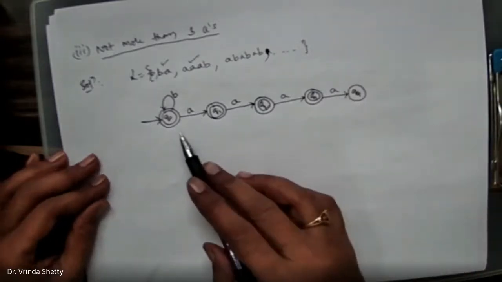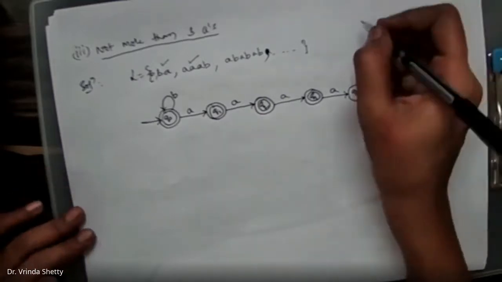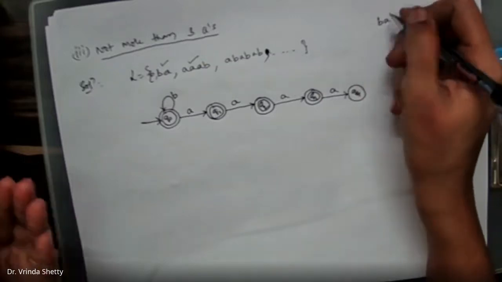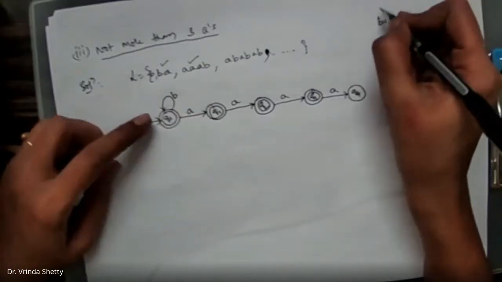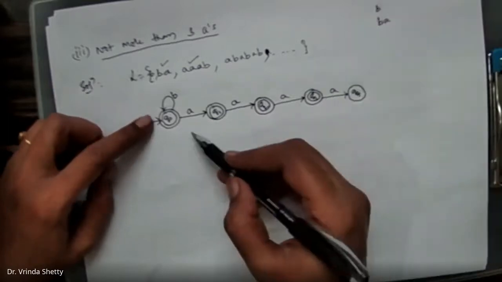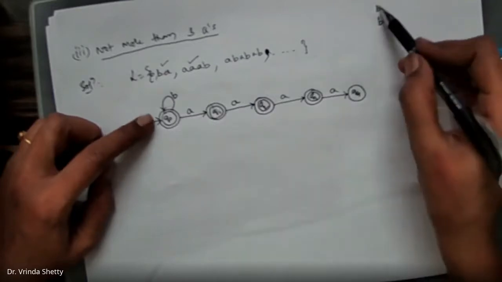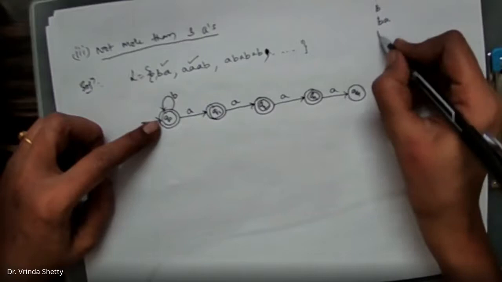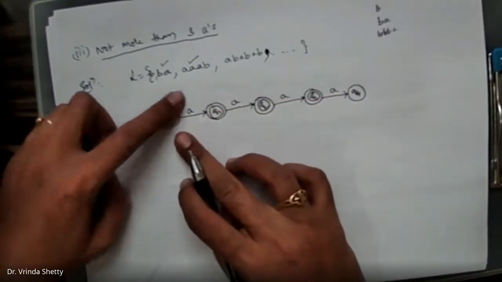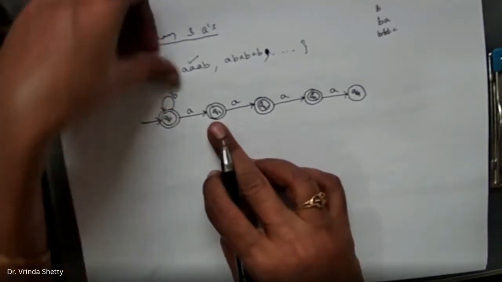So here, as the question says, it may be there or may not be there. Assume that I'll try to write the string BA. Yes, it should be accepting. Only B, whether it should be accepting? Yes, because there is no restriction, 0 A's is accepting. So this will be accepting. If there is any number of B's followed by a self loop, it will be accepting. So here any number of B's followed by A, it will go to an accepting state.